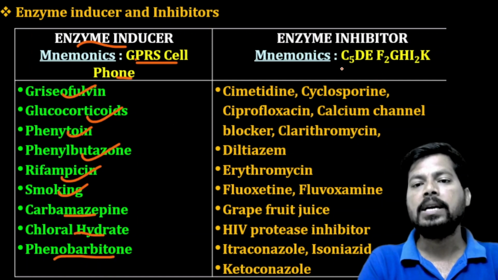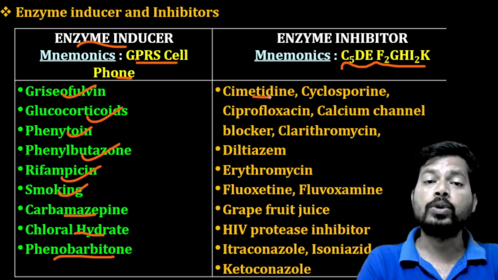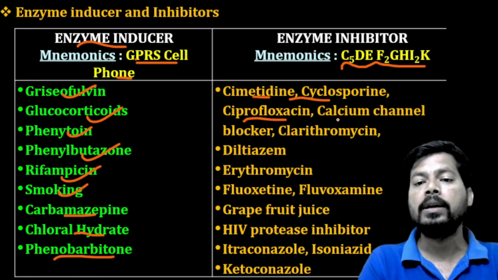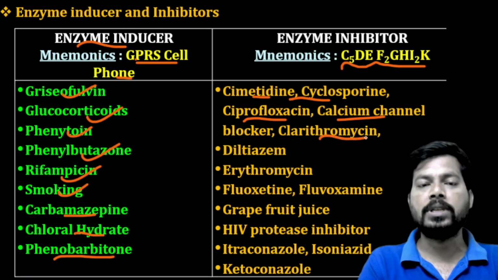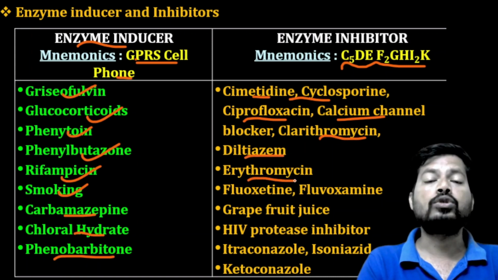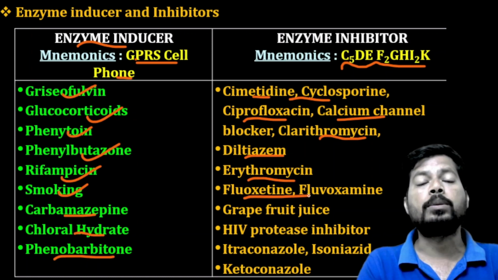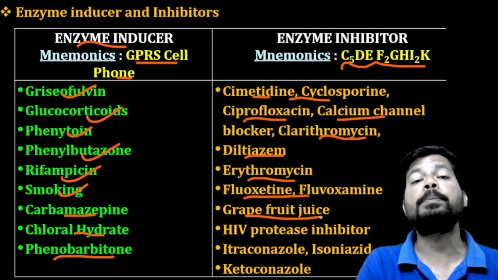Next, enzyme inhibitors. Examples are cimetidine, an H2 receptor blocker; cyclosporin, an immunosuppressant; ciprofloxacin, a fluoroquinolone antibiotic; calcium channel blockers like verapamil, diltiazem, and dipines like amlodipine; clarithromycin, a macrolide antibiotic; erythromycin, also a macrolide antibiotic, the first clinically successful macrolide; fluoxetine, a selective serotonin reuptake inhibitor (SSRI) used in the treatment of depression; and grapefruit juice, a potent inhibitor of the CYP3A4 enzyme.